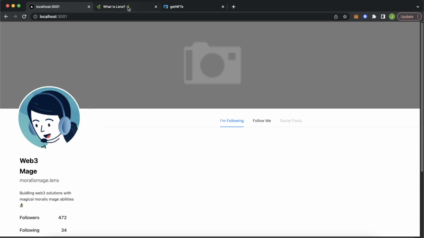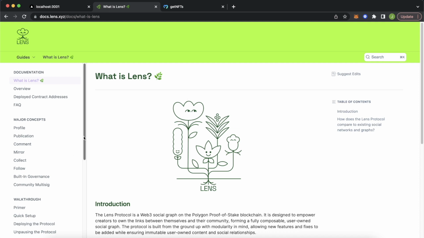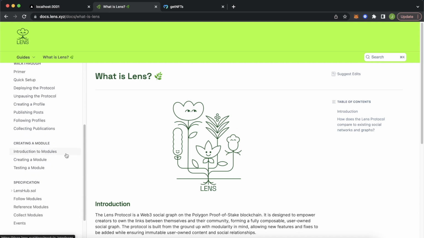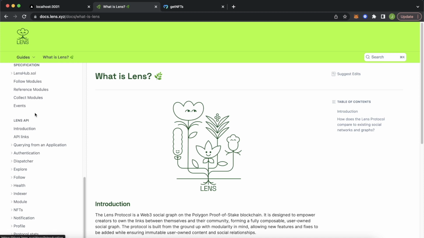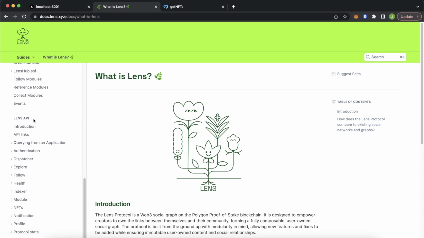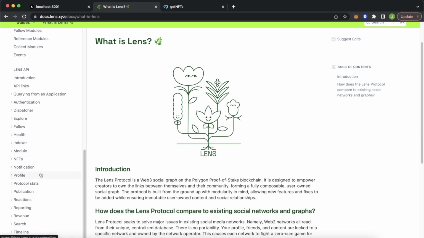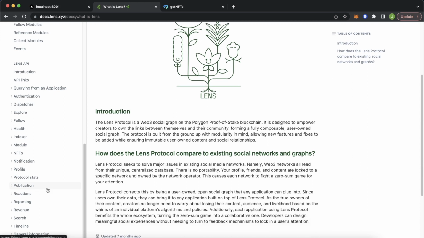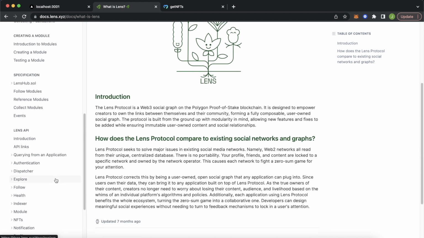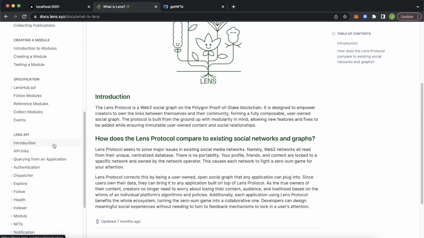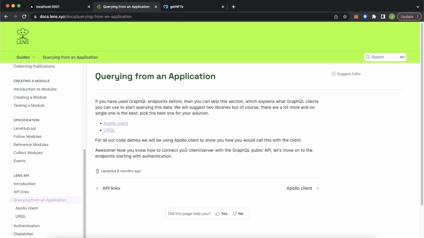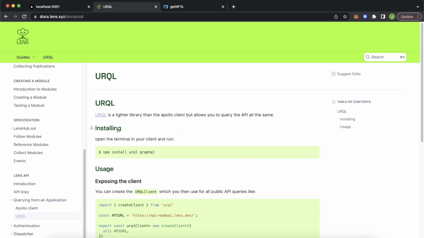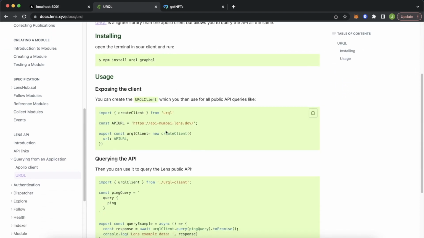All right, so first let's jump into the Lens protocol documentation over here, which has extensive documentation, which is great. And we're going to be working with the Lens API, which allows anyone to use the GraphQL API to query for various details that are stored on the Lens protocol smart contracts. For example, the profiles, reactions, publications, timelines, and so on and so forth. But first, to be able to use their protocol, let's check out querying from an application. We'll be using URQL, which is a React client for GraphQL. And check out over here what we need to do to expose the client.